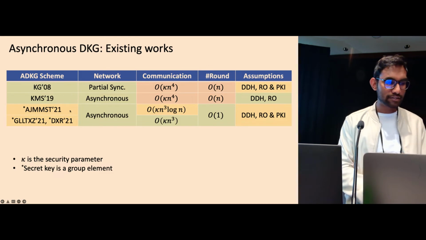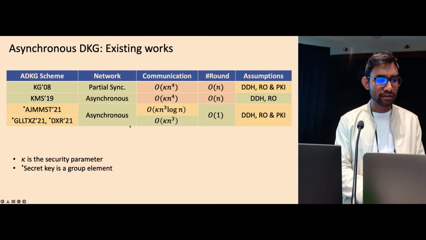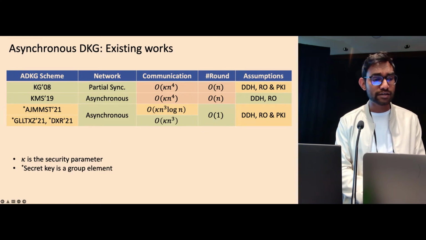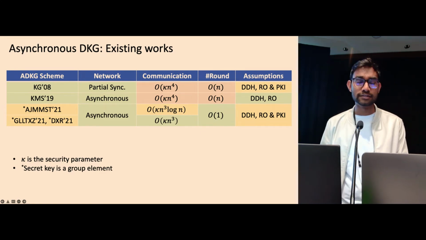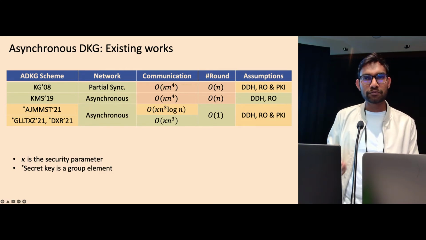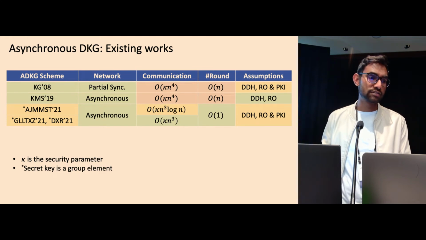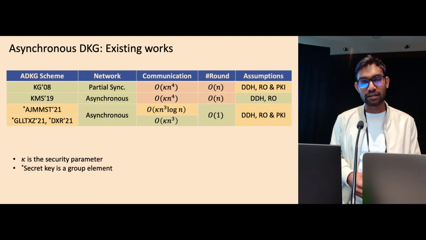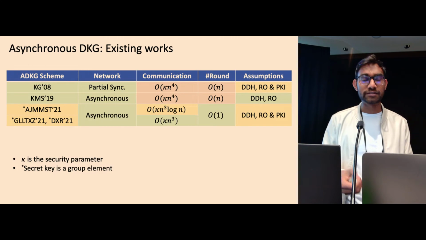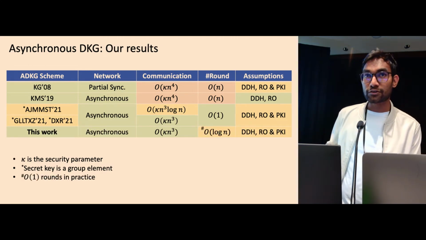Last year, they got good communication cost and also good round complexity, but they have this issue where the secret key is a group element. This is a subtlety. What this prevents us from is using this DKG with off-the-shelf threshold signature schemes, like the BLS threshold signature scheme, or those kinds of things. So these are not very suitable for applications.